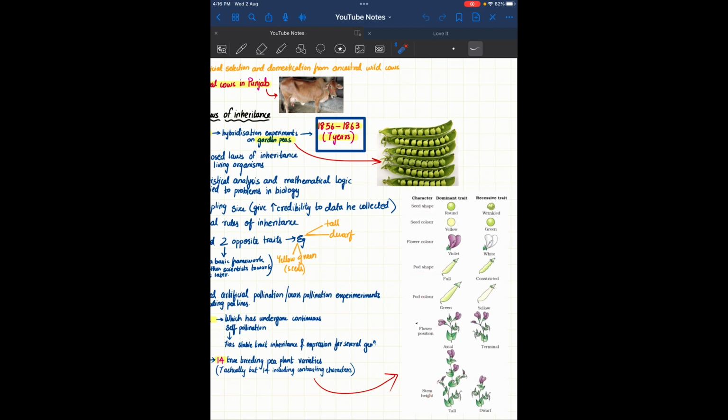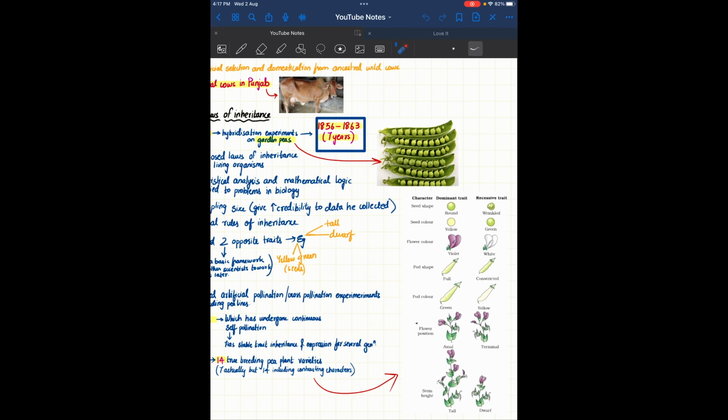All these 7 characters. In seed shape, round is dominant and wrinkled recessive. Seed color, yellow dominant, green recessive. Flower color, violet dominant and white recessive. Pod shape, full and constricted. Pod color, green and yellow. Flower position, axial and terminal. Stem height, tall and dwarf.